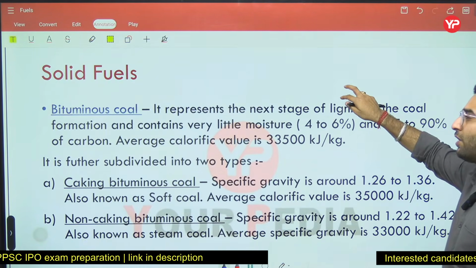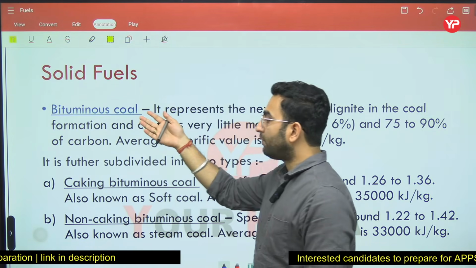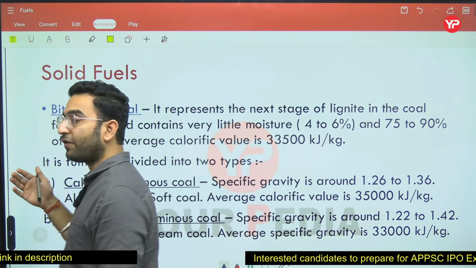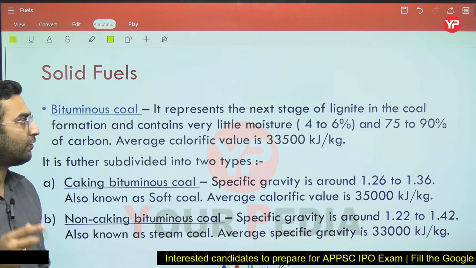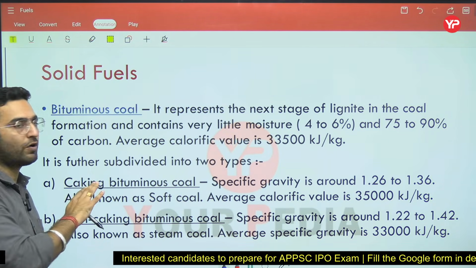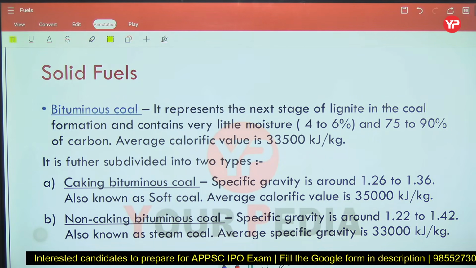Okay, next, the next type of solid fuel is bituminous coal here. Bituminous coal is a very important coal for you, because it has a further classification like caking coal as well as non-caking coal here. First of all, see what is the meaning of bituminous coal. Then we are going to see what is the meaning of caking coal here.